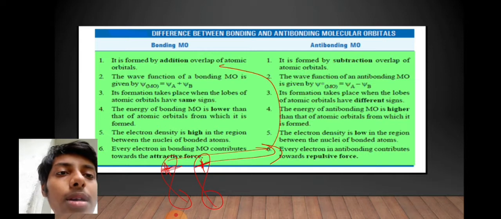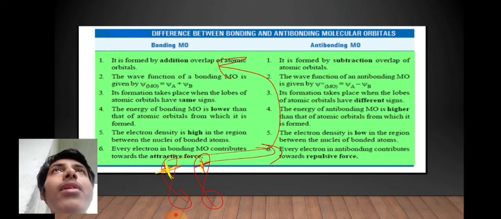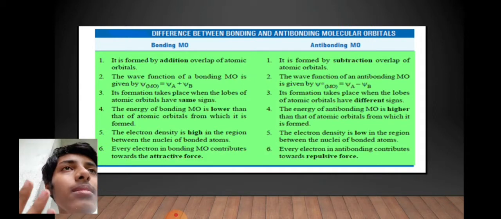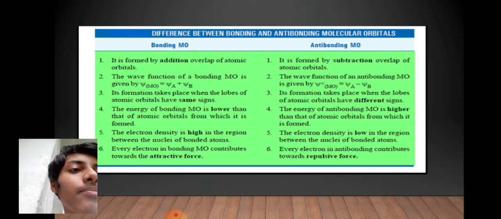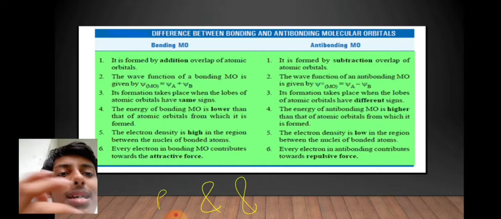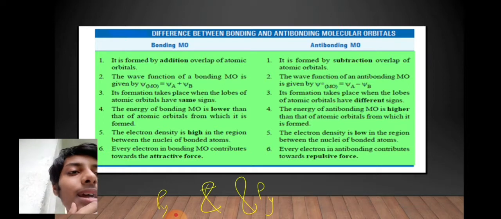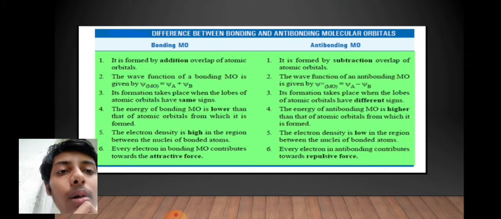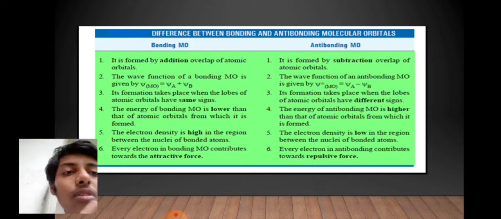The energy of a bonding molecular orbital is lower than that of the atomic orbitals from which it is formed. If you have lower energy for BMO, it gives high stability. But for anti-bonding molecular orbitals, we don't have that, and that's why they have high energy but very little stability. The next point is that the electron density in BMO is high in the region between the nuclei of bonded atoms, while for ABMO the electron density is low in the region between the nuclei of bonded atoms. Every electron in a bonding orbital contributes towards the attractive force, while for ABMO it is the repulsive force. I think this difference is very clear to you.